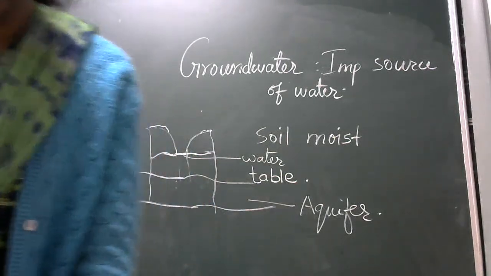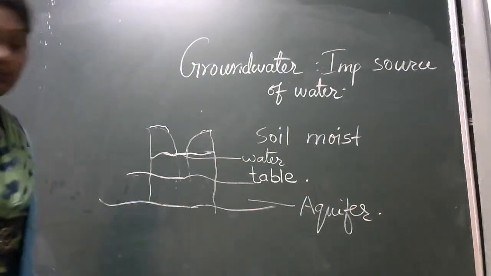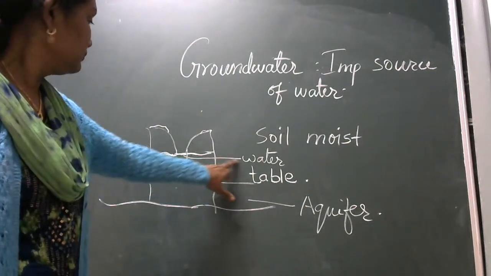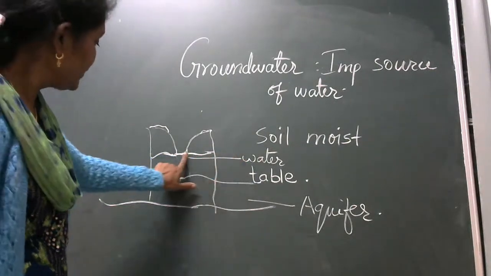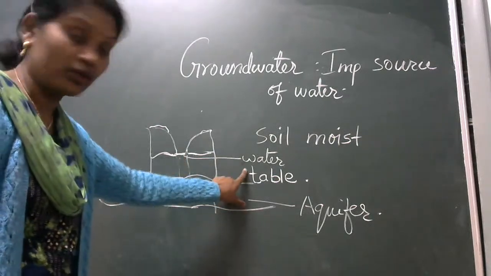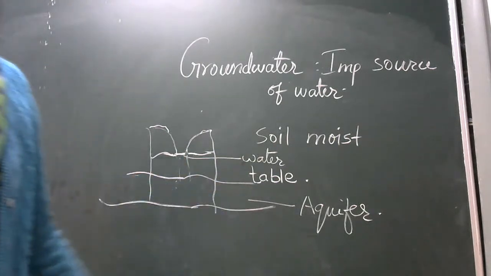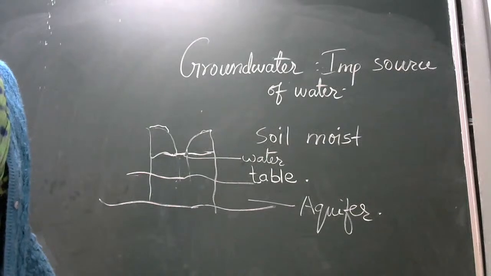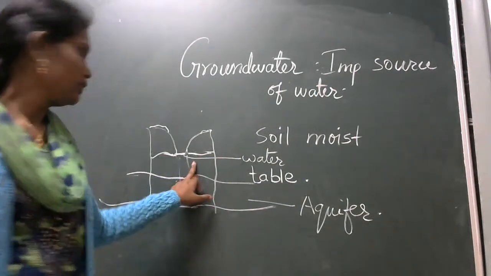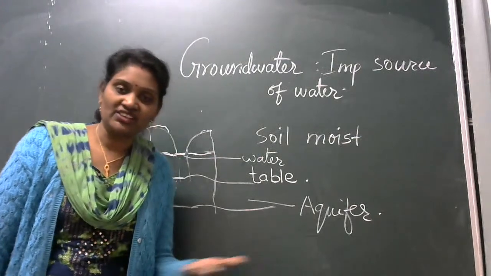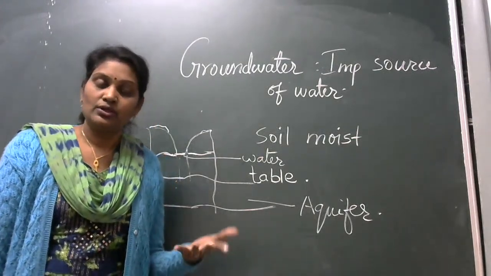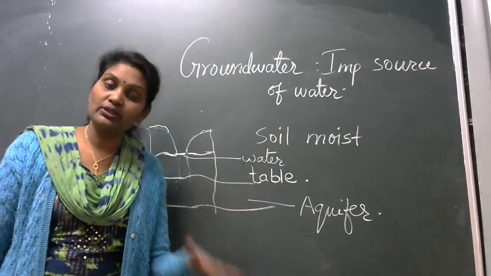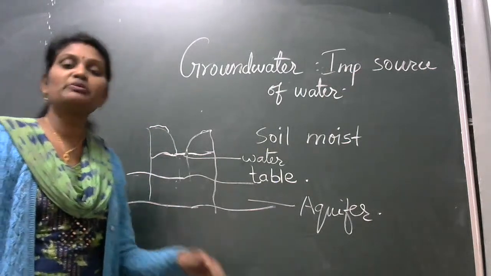Okay, so students, listen carefully. I will read it for you from this diagram. The upper limit of the layer where we get the water is called the water table. Understood? Then the water table varies from place to place and it may even change at a given place, isn't it? Sometimes we get water very quickly, sometimes after some delay. So the water table varies, but the storage of water, if it is in a particular place, that will not vary. It will be the same.